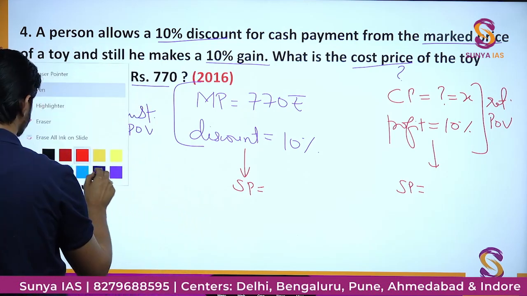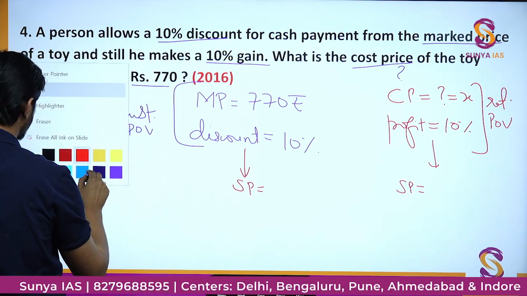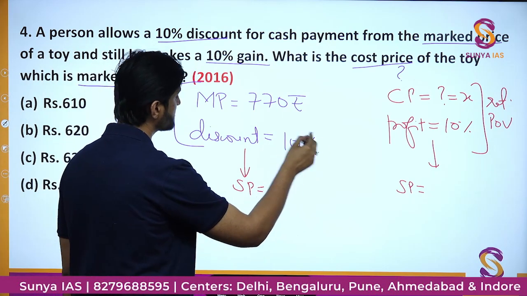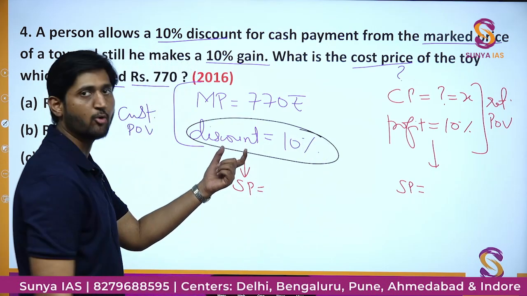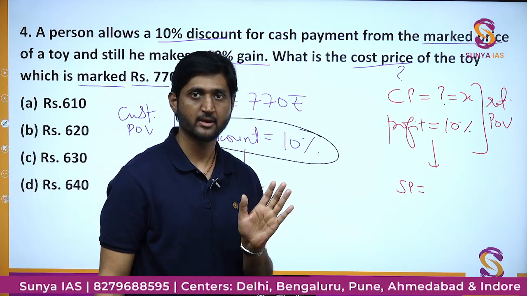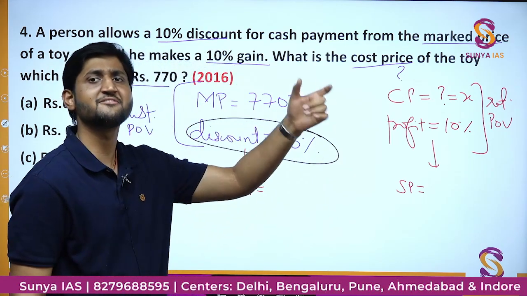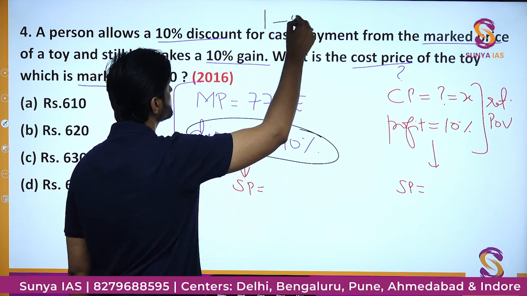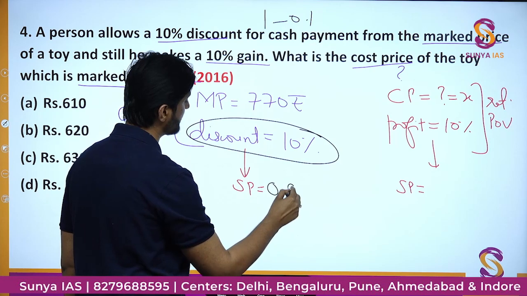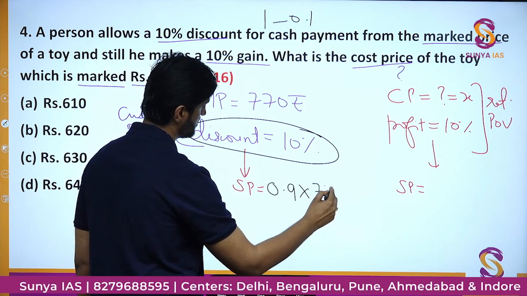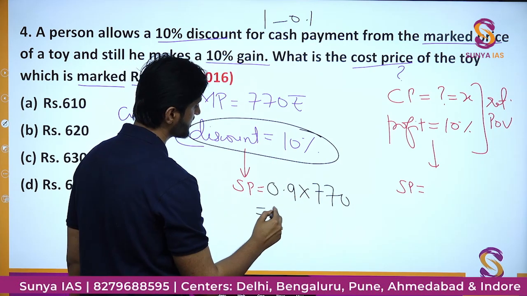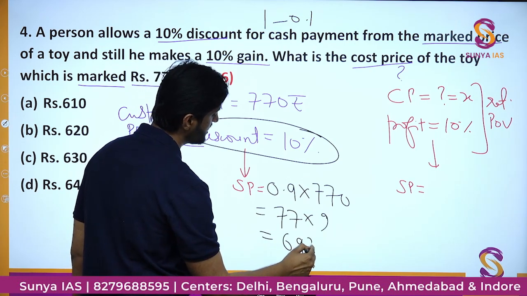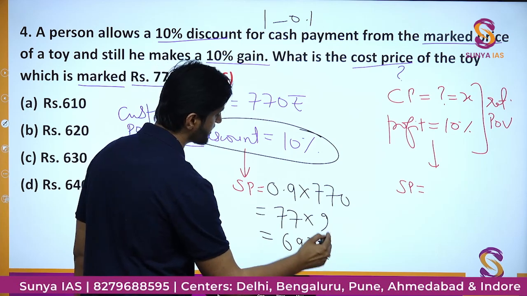So what we can do here is, selling price is going to be how much? Since 10% discount is given, the price would be how much? Only 90% of the original value, or you can say it is decreasing by 10%. When something decreases by 10%, what you do? 1 minus 0.1, simply you will multiply with 0.9 into 770. Okay, it would be nothing but 77 into 9. Finally, it will become 693 rupees. This is the selling price from this part.